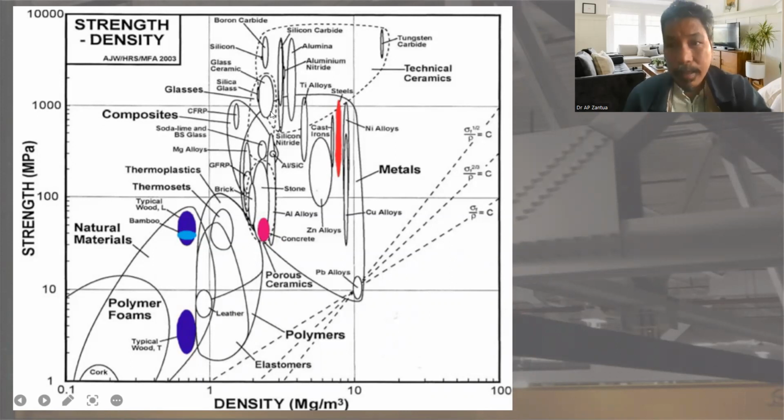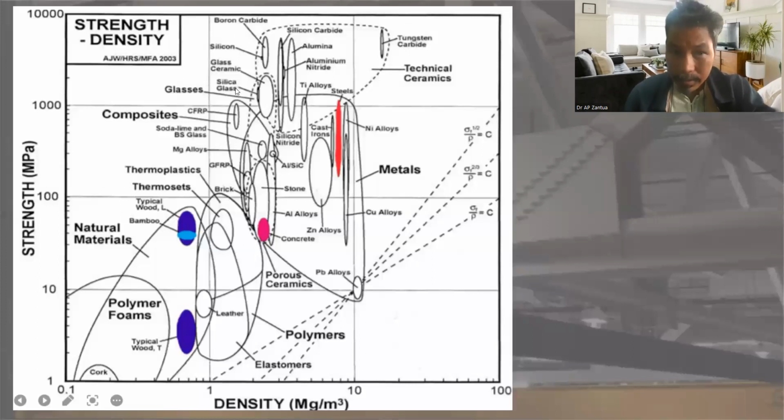Take note, glass ceramic is stronger than steel. Take a look. The red portion is steel. This is glass ceramic. Actually, we can use ceramic as a cutting tool, like silicon carbide, tungsten carbide, and boron carbide.